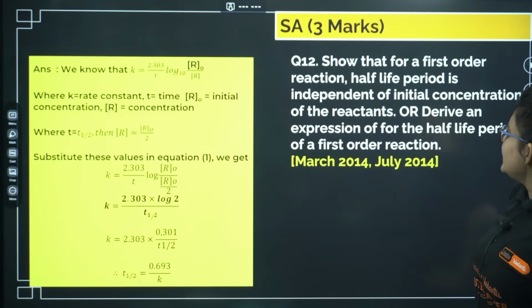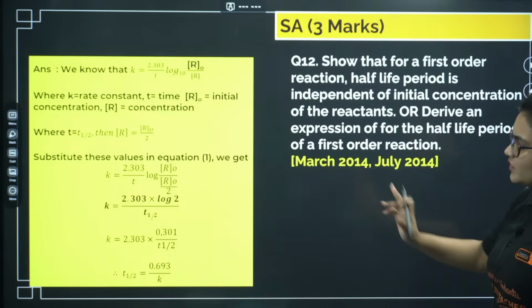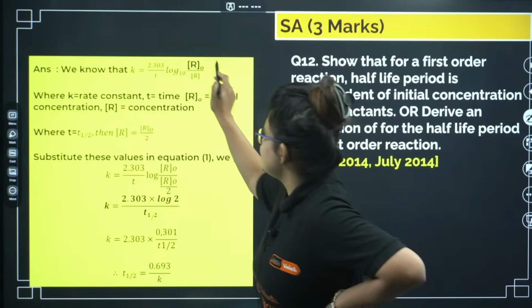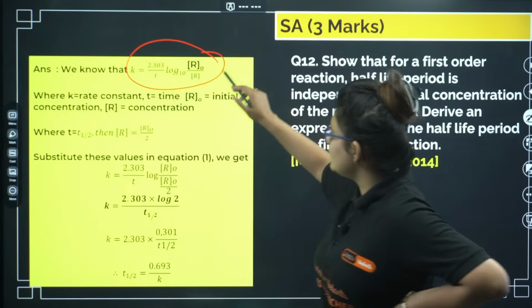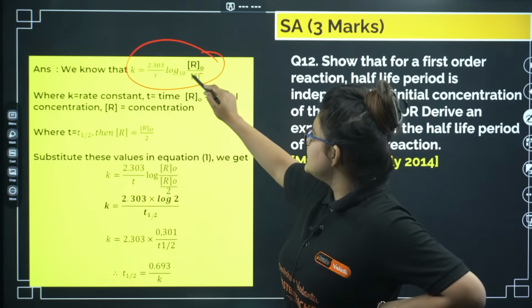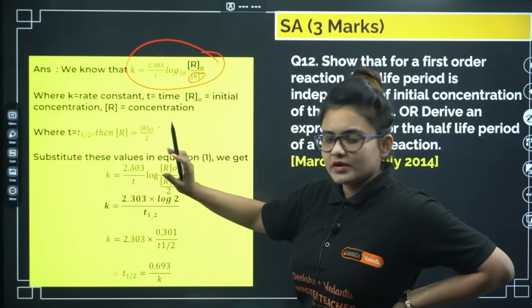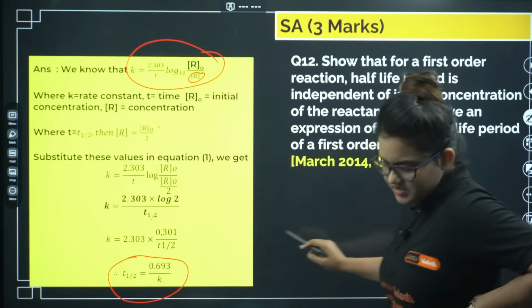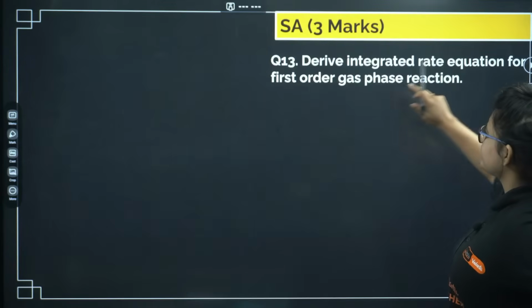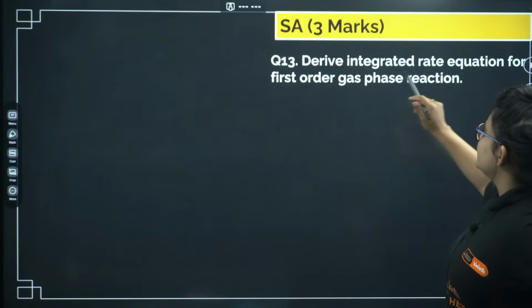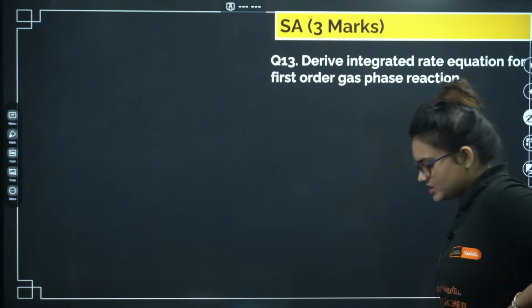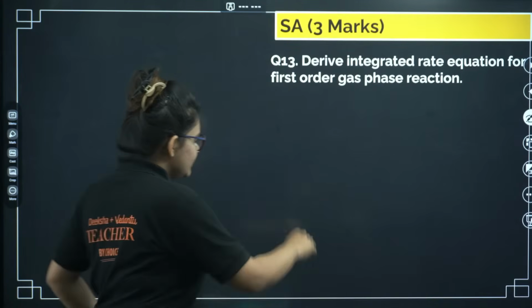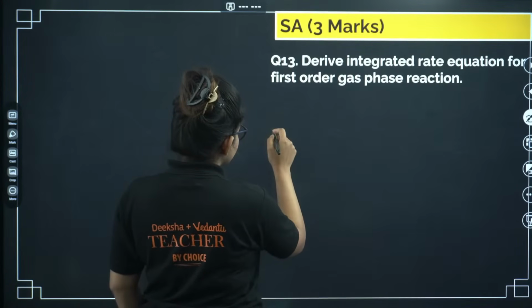Show that the first order reaction half-life period is independent of the initial concentration of the reactants, or derive the half-life period for the first order reaction. In the same equation, you just have to replace this R with R naught by 2, and you will get this equation. It's a very important thing for numerical purposes. Next, derive the integrated rate law for the first order gas phase reaction. I did the derivation, so ultimately you will end up with this.